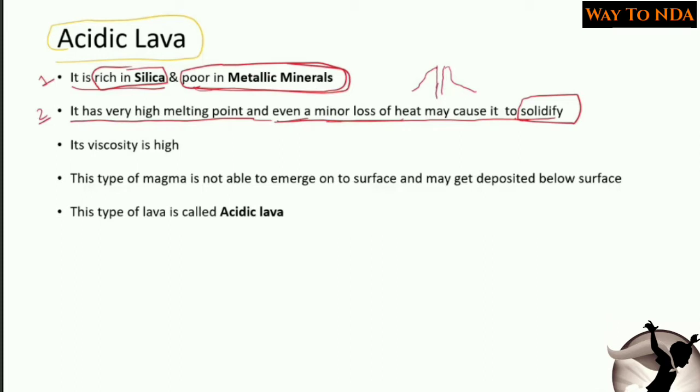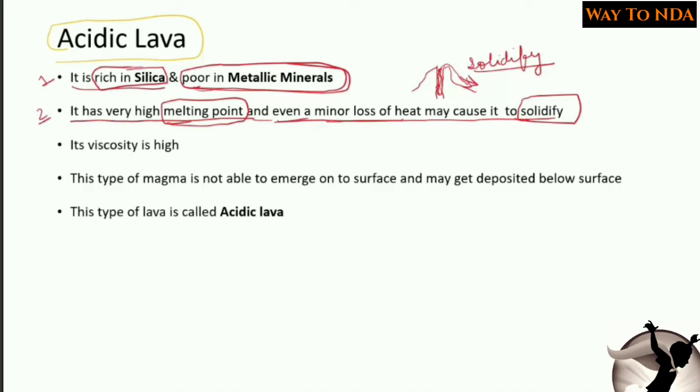This is the vent pipe of the volcano, and here is this acidic lava. When it is inside, it is liquid, but as it comes outside, it will solidify, because it has high melting point. Remember this. And due to this, it will solidify when it loses the heat, it loses the energy.